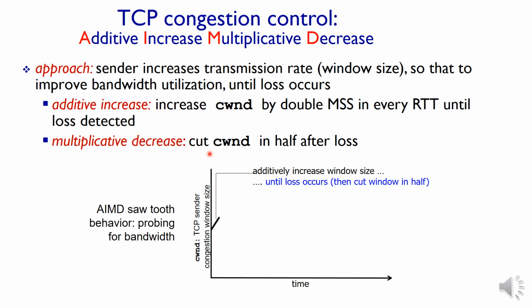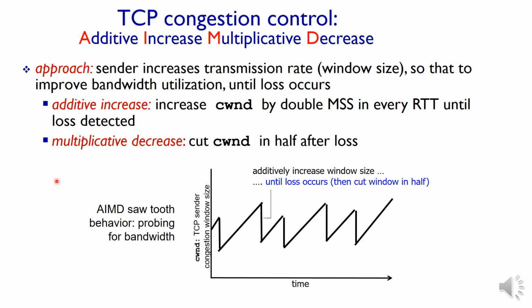Additively increasing the size, and once the loss is identified, reducing it by half. Then additive increase, multiplicative decrease again, and this is performed continuously. Then it has a sawtooth effect because of this additive increase and multiplicative decrease.